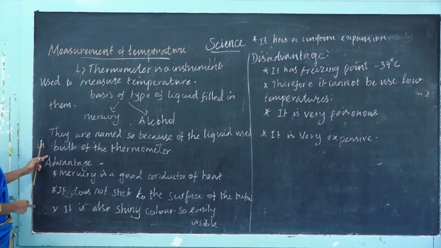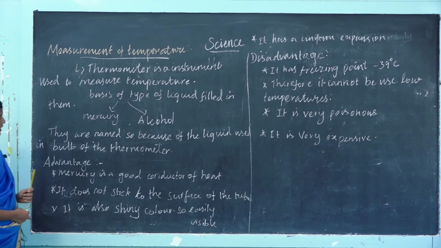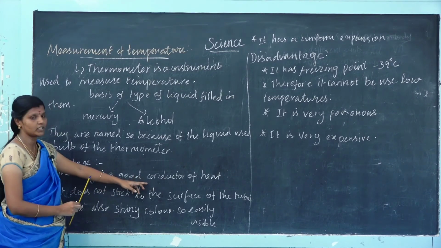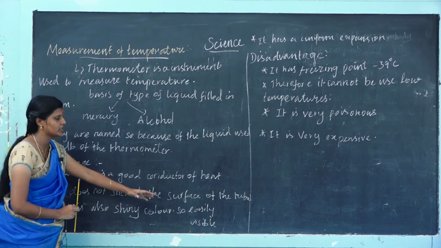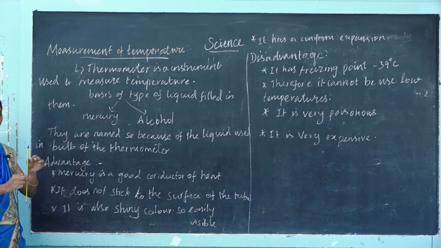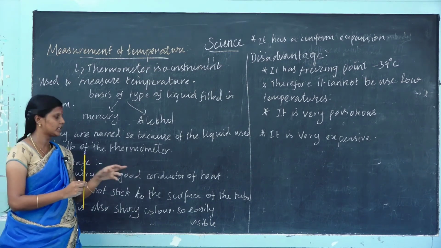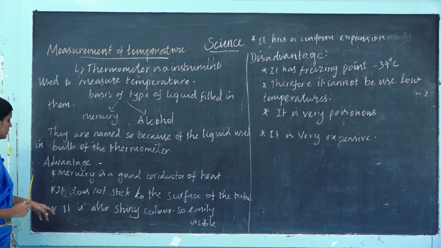Let us see the advantages of the mercury thermometer. Mercury is a good conductor of heat. It does not stick to the surface of the tube.